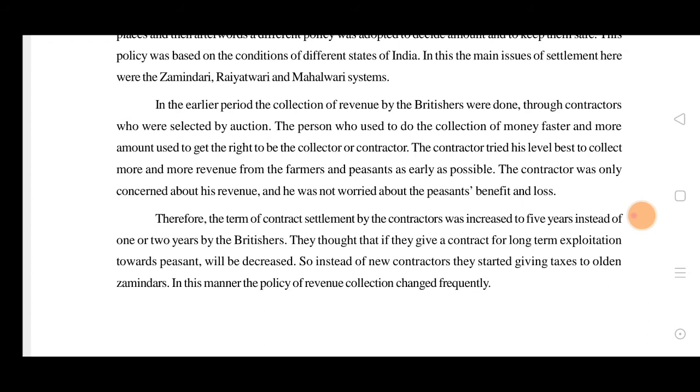Now this competition was going on, with collectors collecting more and more money, so the Britishers were very happy. The term extended from 1 to 2 years, and then up to 5 years. They thought that if they gave a contract for the long term, exploitation of the peasants would decrease. So instead of new contractors, they started giving the taxes to older zamindars. In that manner, the policy of revenue collection changed frequently.